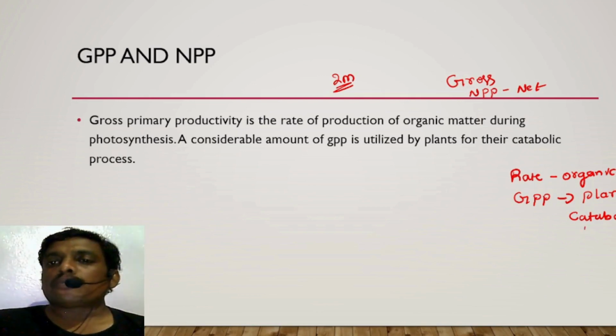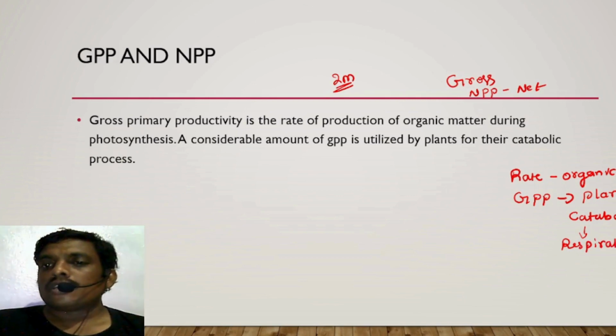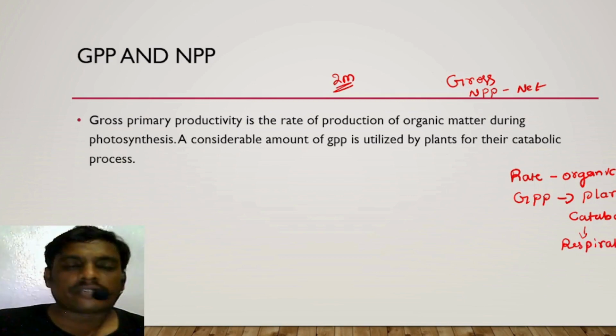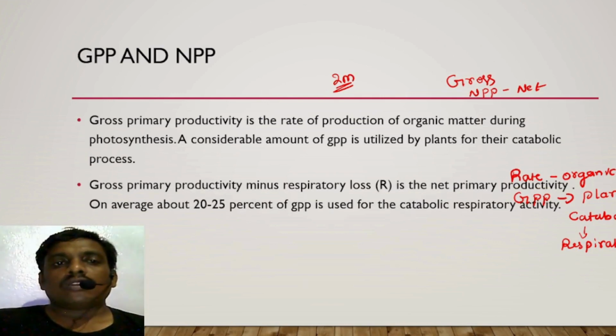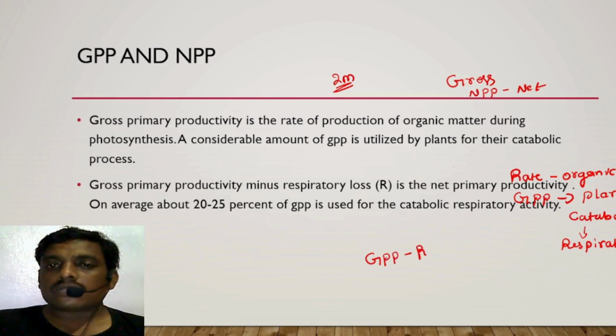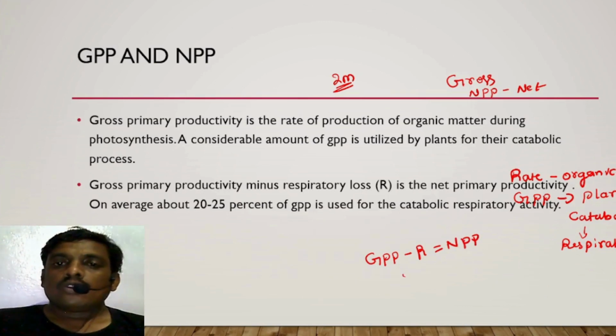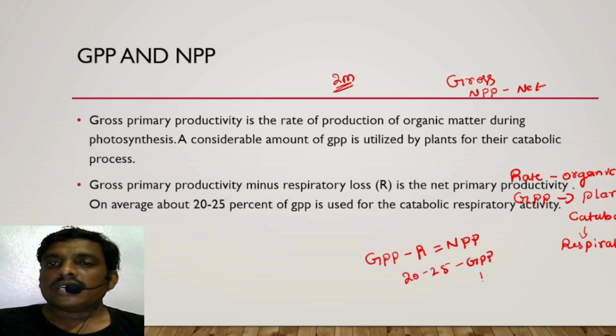What are the catabolic processes in our body? It's definitely respiration, respiratory activities. What do you mean by net primary productivity? Gross primary productivity minus respiratory loss equals net primary productivity. 20 to 25% of GPP is utilized for the respiratory activity.